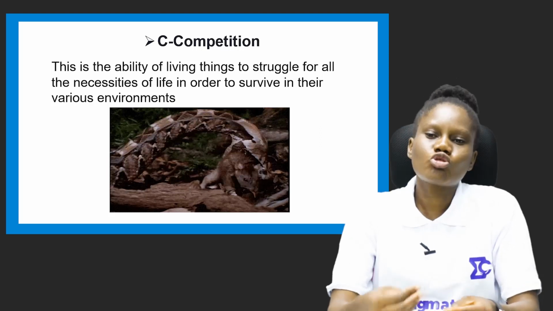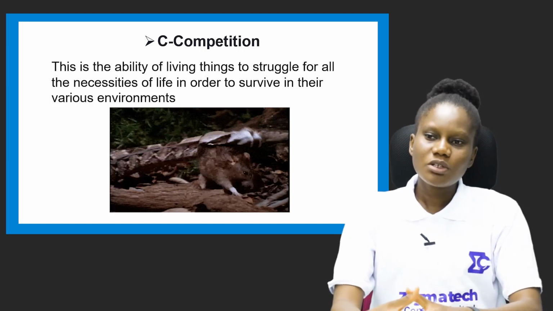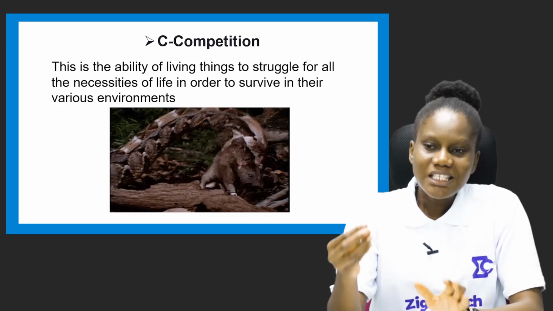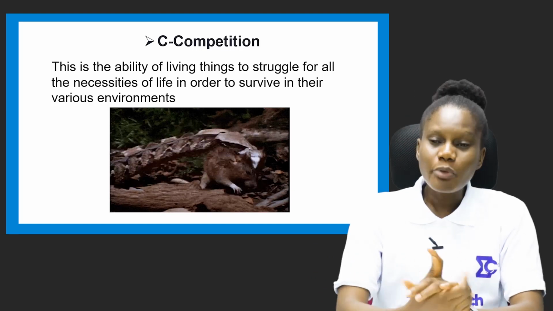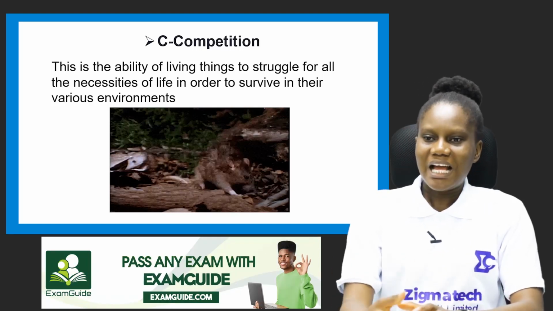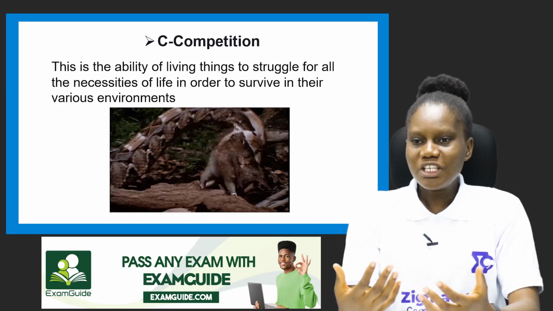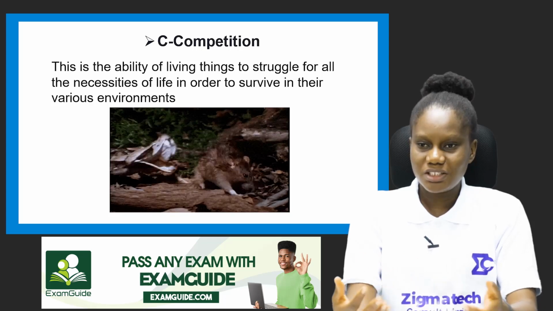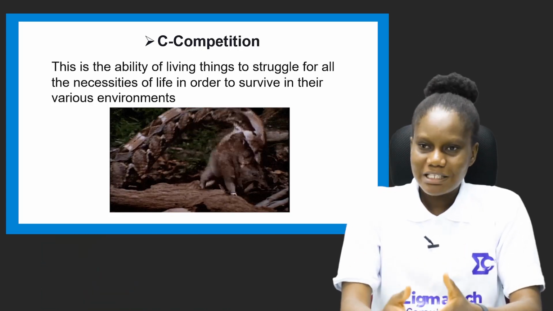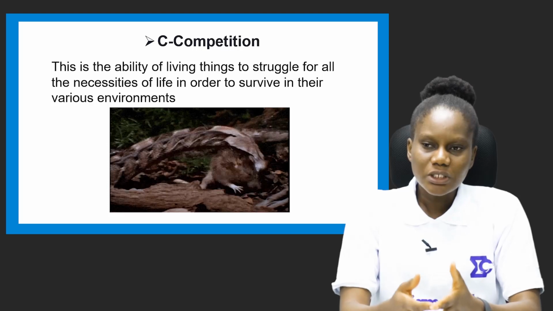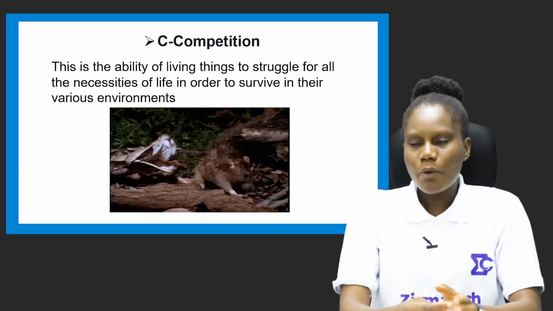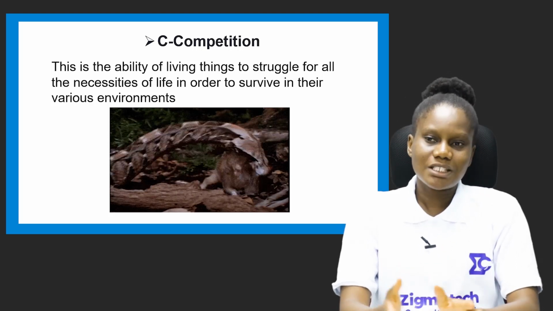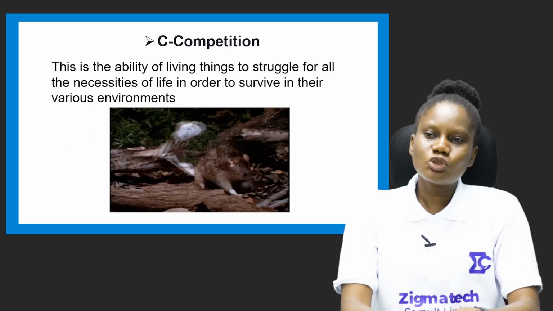So your ability to struggle to get these necessities in order to survive is what? Competition. As you can see in the slide, the snake is pouncing on a rat. And so that is competition. If these snakes keep feeding on the rat, before you know, they will go into extinction. So how do the rats now survive? They have to grow, they have to have some special features for survival. And we're going to look at it in the next one. But very quickly, we're still looking at competition. So the ability of living things to struggle.